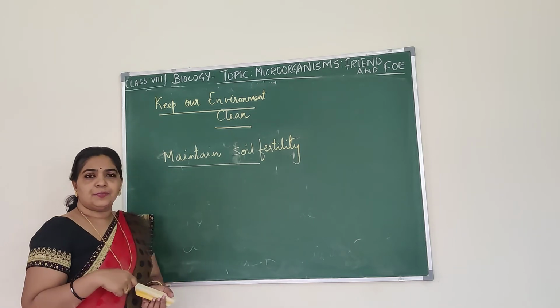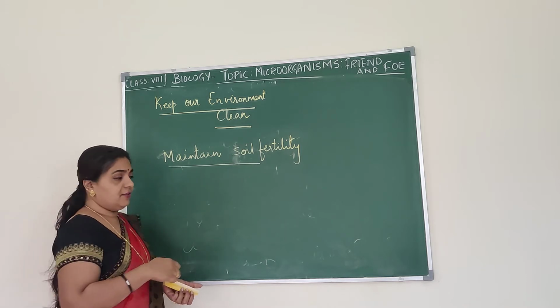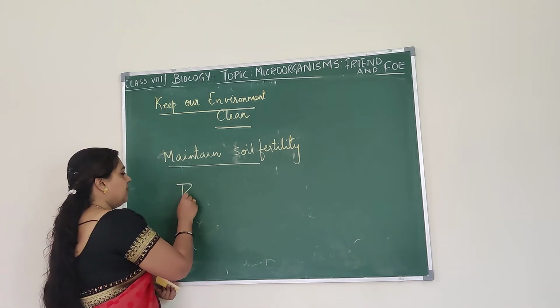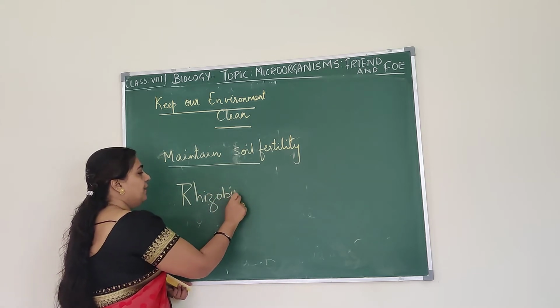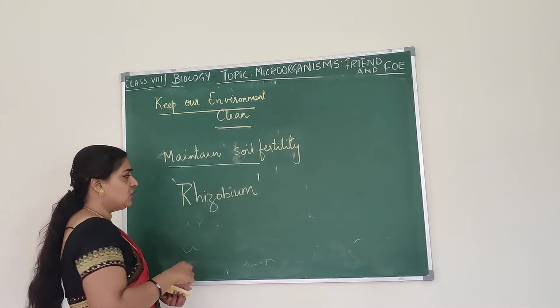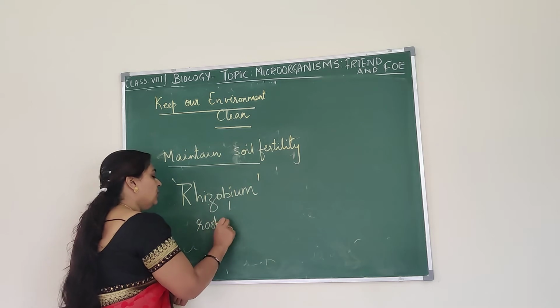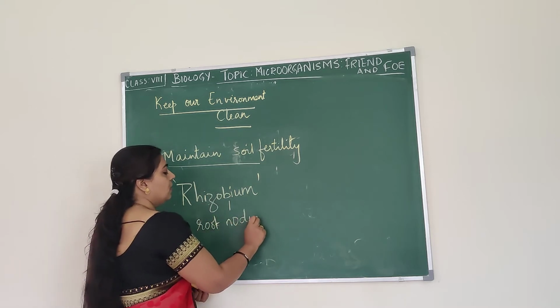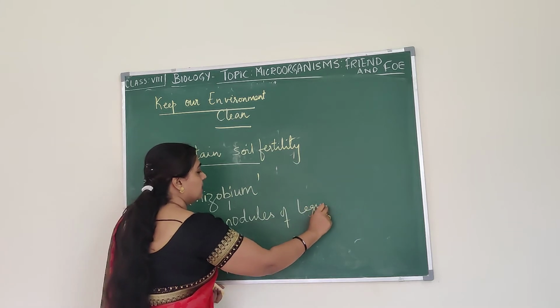This microbe is present in the root nodules of the leguminous plants. What is that bacterium called? Rhizobium. The rhizobium is present in the root nodules of leguminous plants.